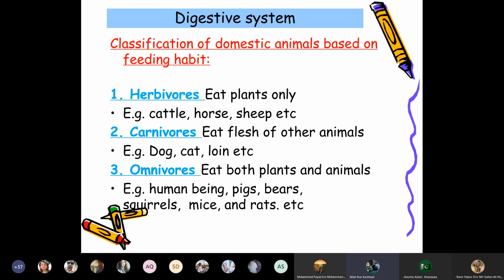Carnivorous animals like the dog, cat, and lion eat the flesh or meat of other animals. Omnivorous animals eat both plants and animals, for example human beings, pigs, bears, squirrels, mice, or rats.